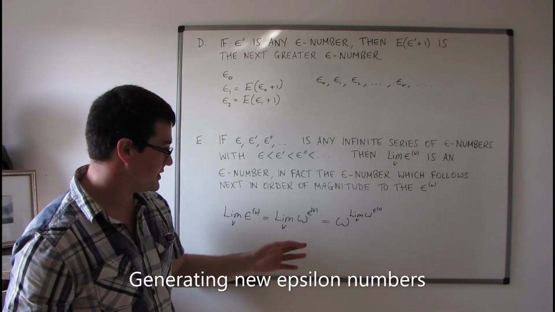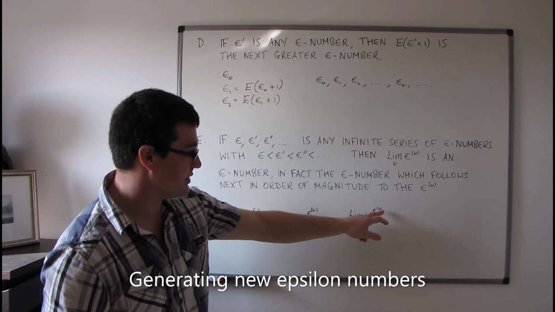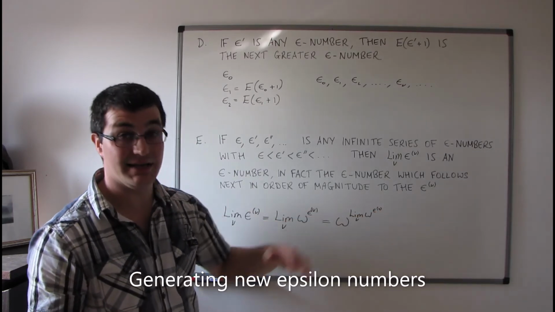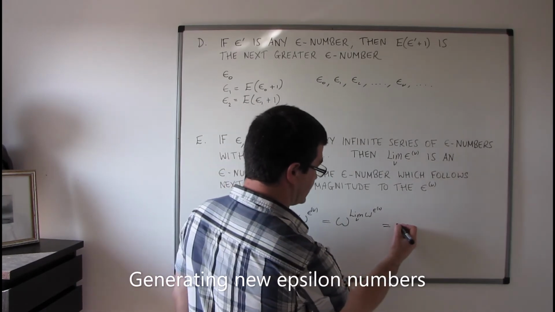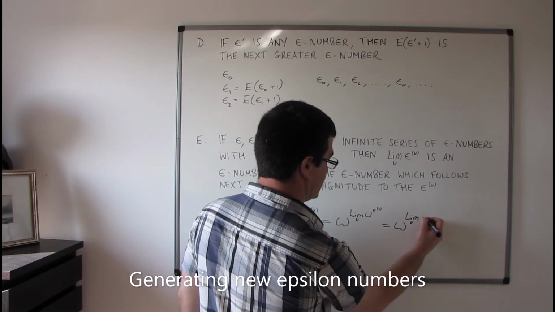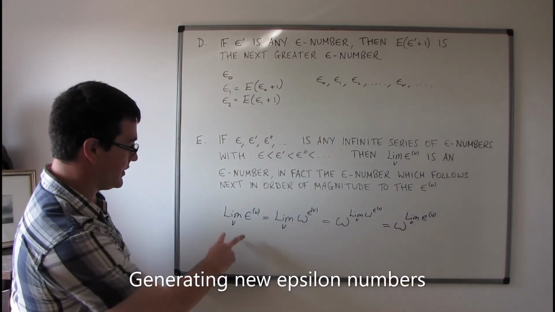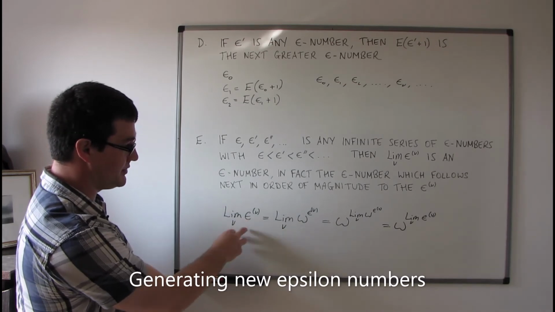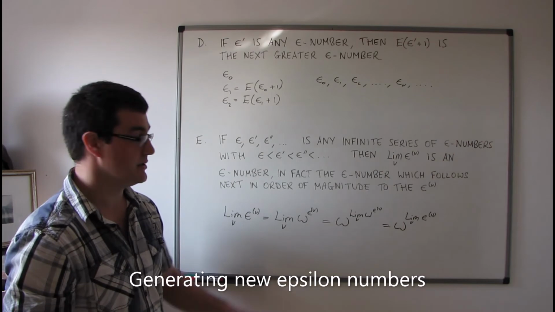So in other words, because remember that epsilon nu is an epsilon number for each nu, then this is going to be omega to the limit of epsilon nu. So in other words, we've got that the limit of epsilon nu is equal to omega to the power of the limit of epsilon nu.